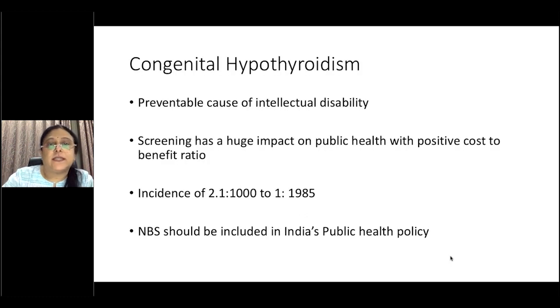So the most common one is congenital hypothyroidism. As we're all aware, it is a common preventable cause for intellectual disability. Newborn screening in our country is not universal. We know IAP is strongly advocating that newborn screening be included in India's public health policy. At the moment, it isn't. Screening will have a huge impact on public health with a positive cost to benefit ratio, and the incidence is much higher in India. Worldwide, it is about 1 in 3,000 to 4,000. In India, the studies have shown that it could be anything between 2.1 for every 1,000 to 1 in every 1,900.